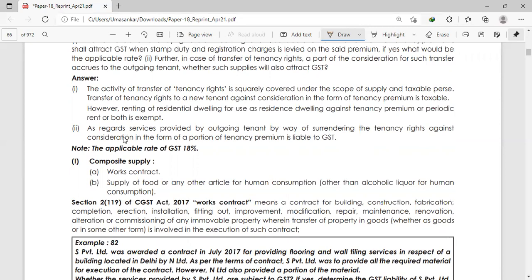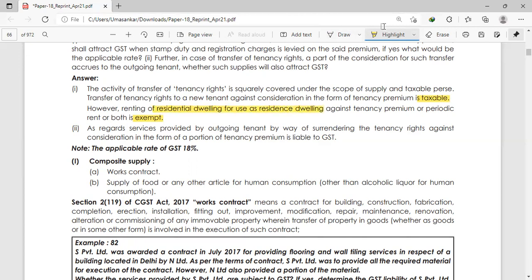However, renting of a residential dwelling for use as a residence against the tenancy premium or periodic rent or both is exempt. I've already said if it is for residential purpose, this renting, leasing will be exempted. Okay. So you highlight this point. It is taxable, but it is exempt because it is a residential dwelling.